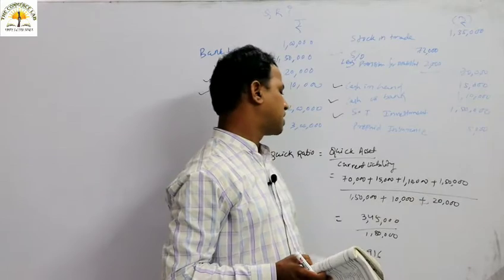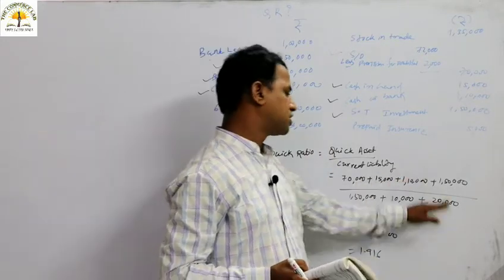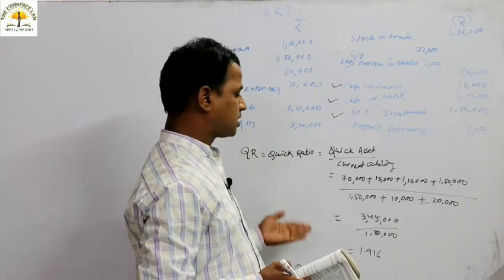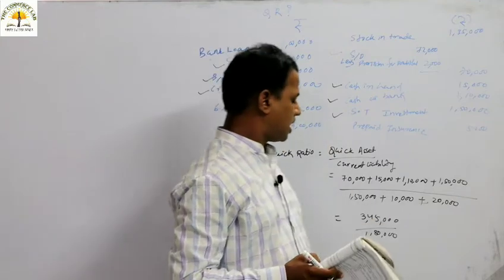So these 4 items are coming, that is what? Sundry debtors, cash in hand, cash at bank and short term investment. And current liability, which are the items coming? Sundry creditor is coming, bills payable is coming, creditor for expenses are coming, these 3 items are coming.